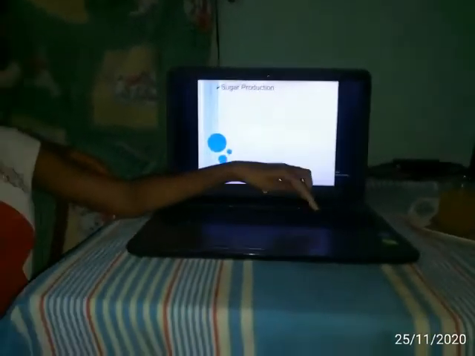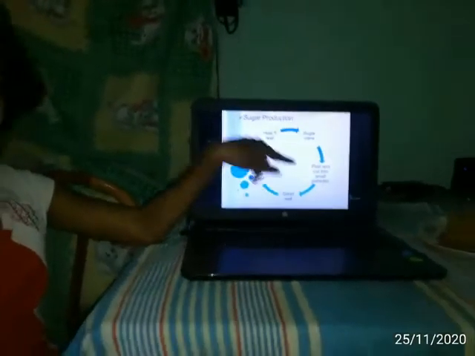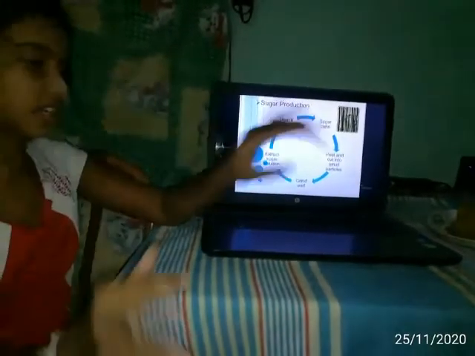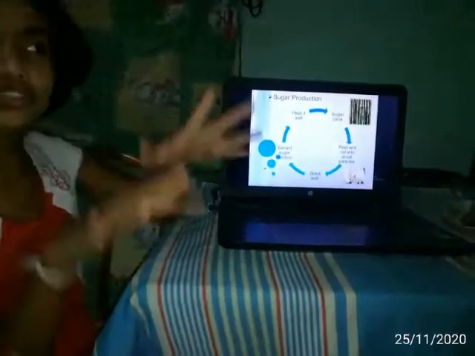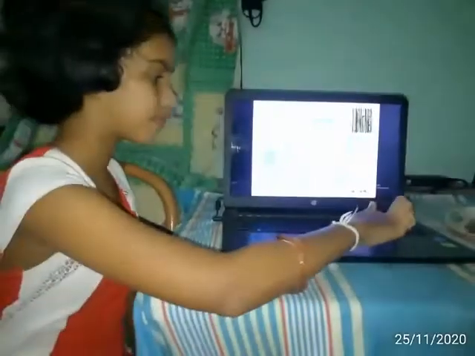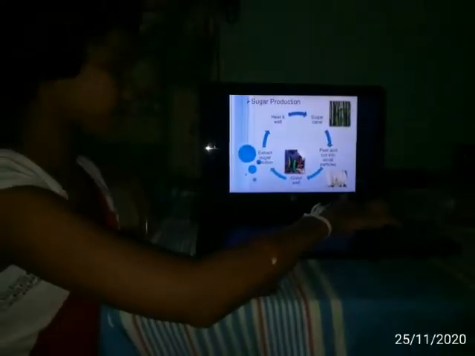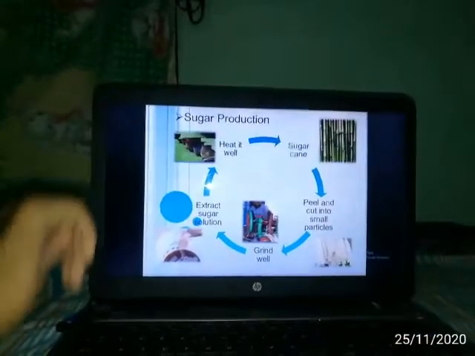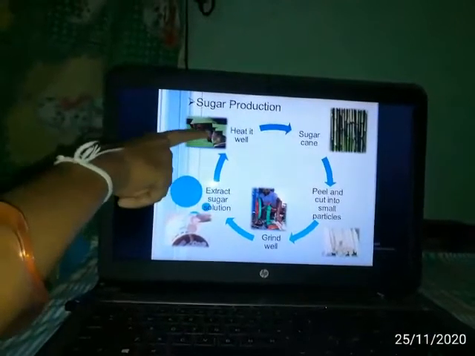Sugar production. And I also made a process to show you. Firstly, we should take a sugar cane. Then we should peel it and cut it into small pieces. Then we grind it well. Then we should extract the sugar solution. In the final stage, we should heat it well by this method.